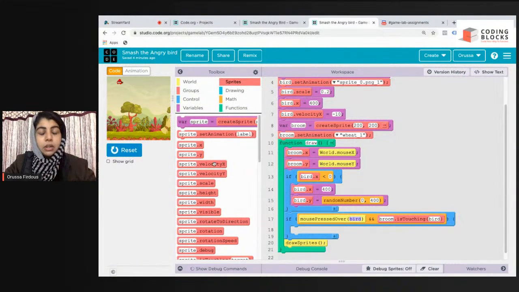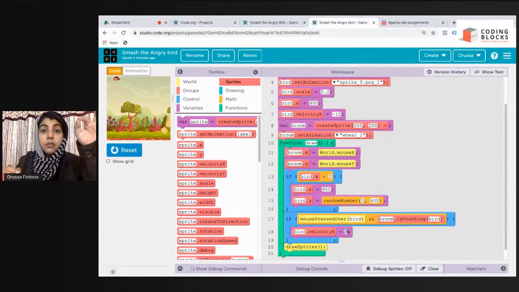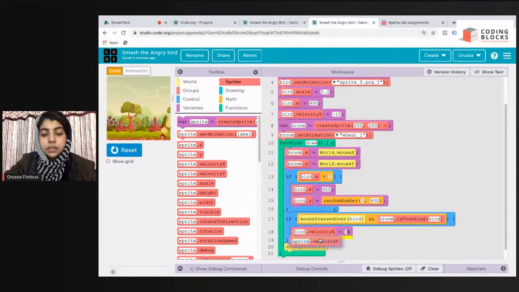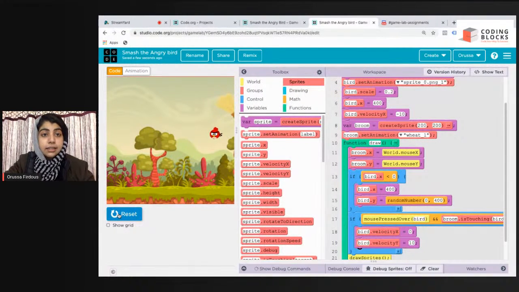Bird dot velocity x should be 0, because it has stopped moving in the x direction. Now it is only moving in the y direction. And bird dot velocity y should be equal to, let us give it the value 10. Now I press reset and run.